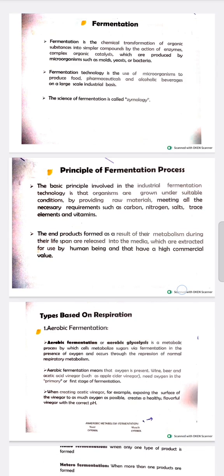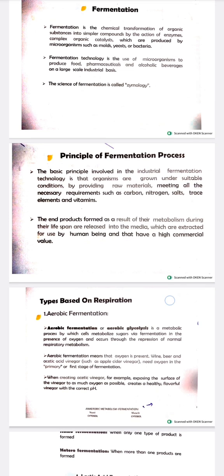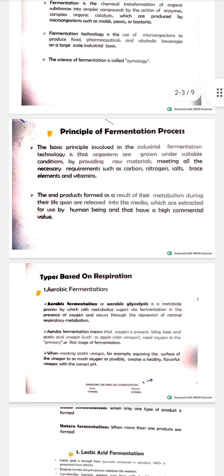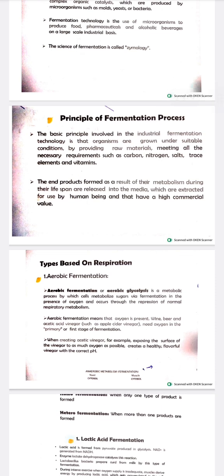Principle. The basic principle involved in industrial fermentation technology is that organisms are grown under suitable conditions by providing raw material meeting all the necessary requirements such as carbon, nitrogen, salt, trace elements, and vitamins. The end products formed as a result of their metabolism during their lifespan are released into the media, which are extracted for use by human beings and have a high commercial value.